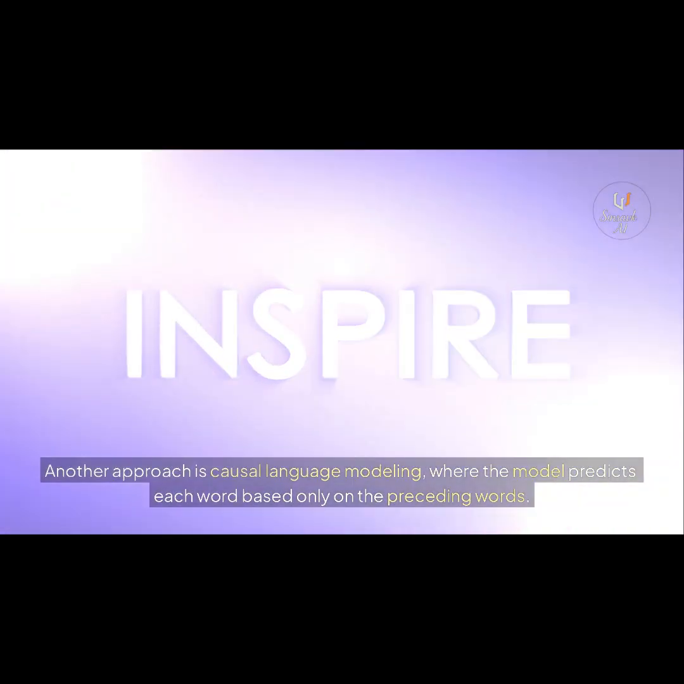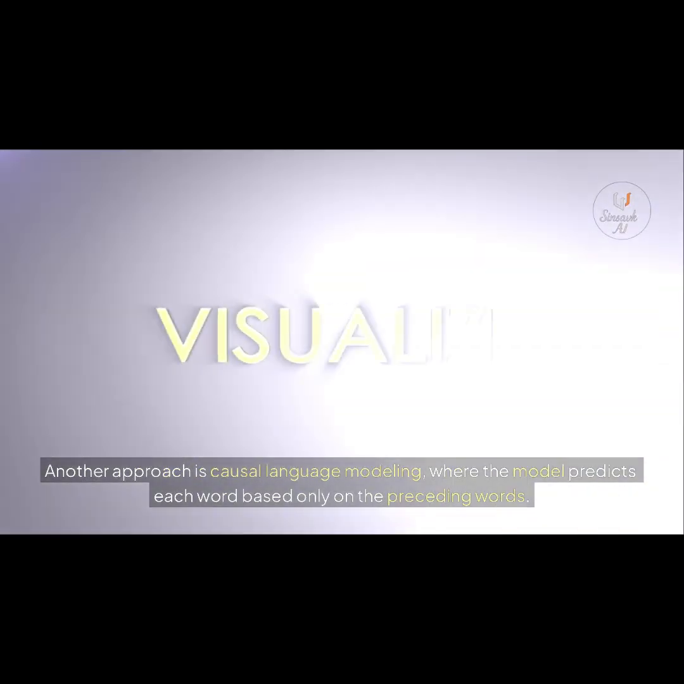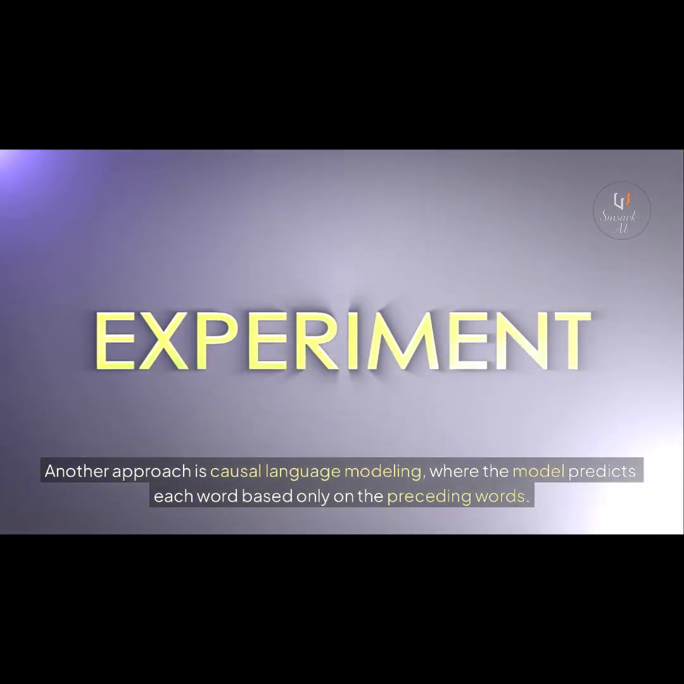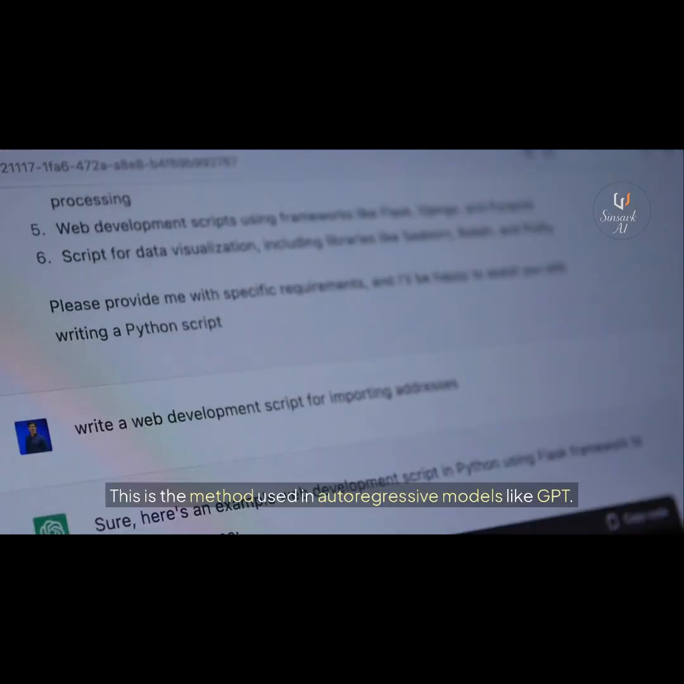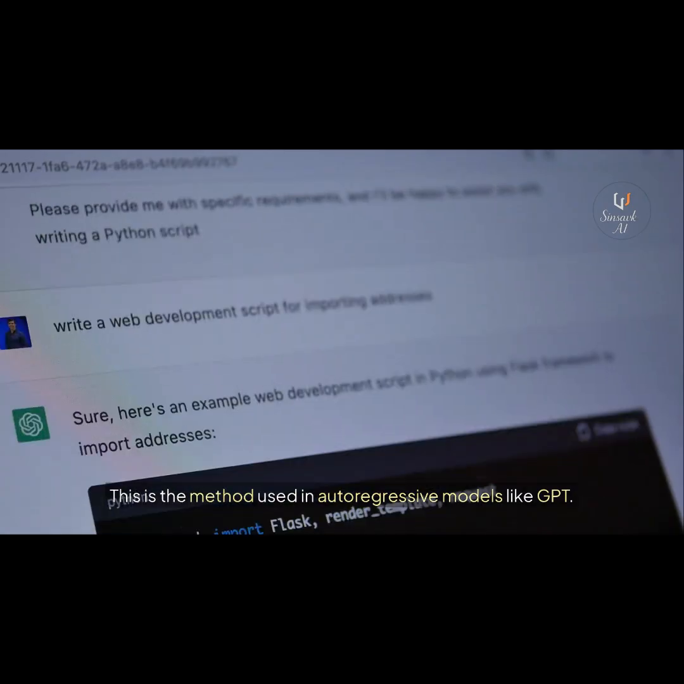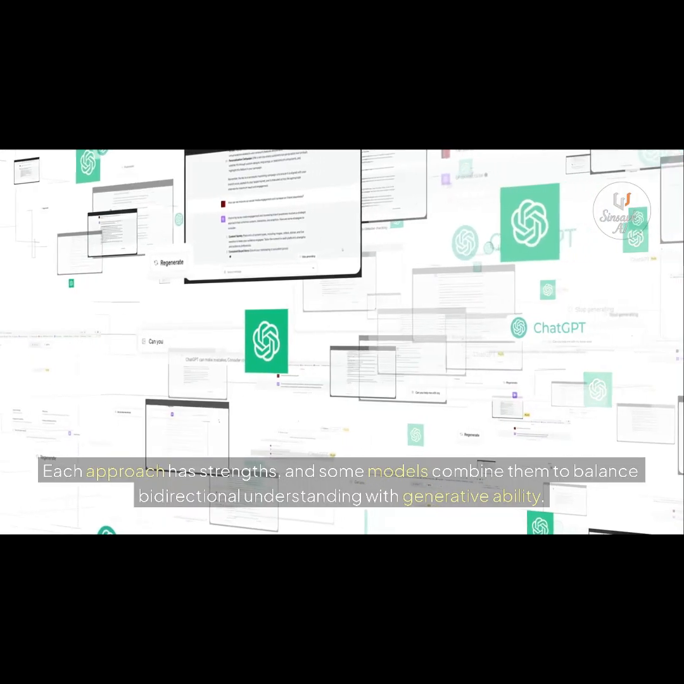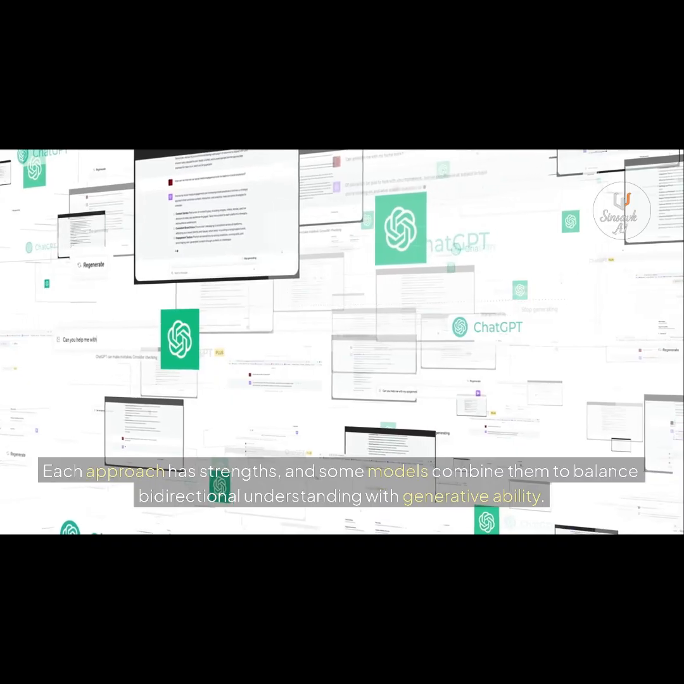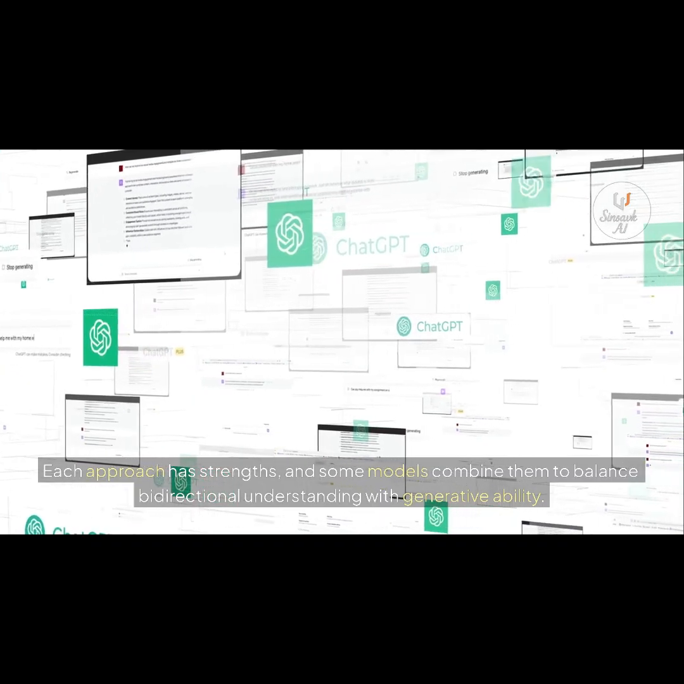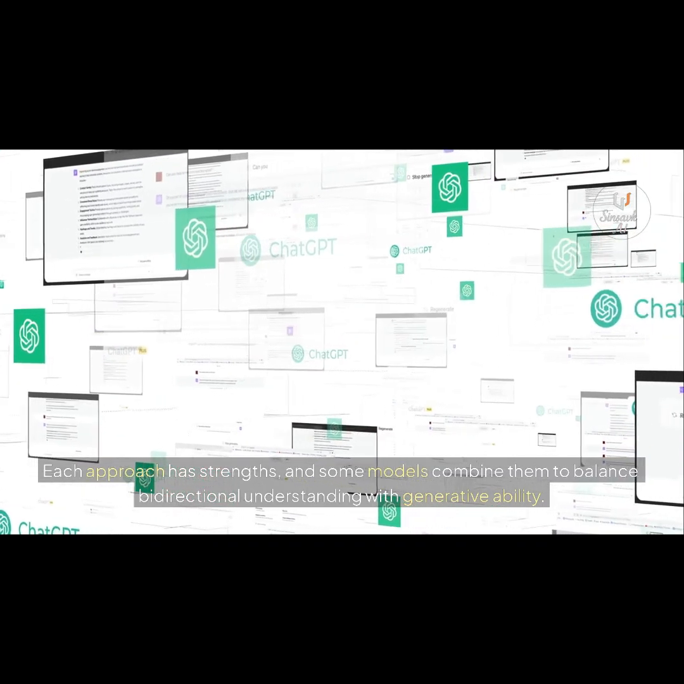Another approach is causal language modeling, where the model predicts each word based only on the preceding words. This is the method used in autoregressive models like GPT. Each approach has strengths, and some models combine them to balance bidirectional understanding with generative ability.